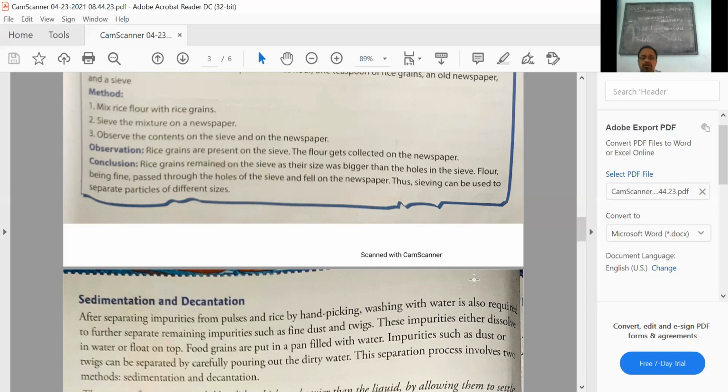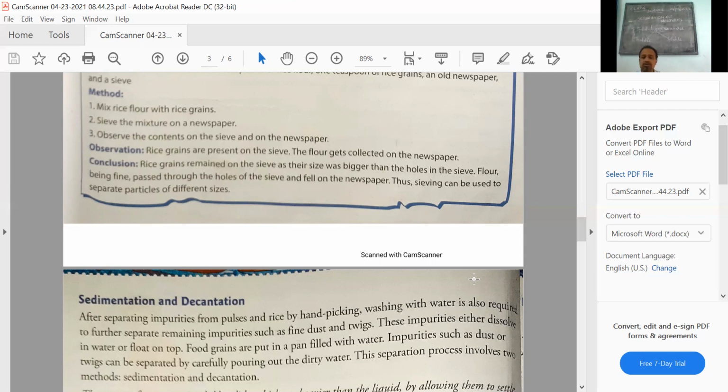Now, look into sedimentation and decantation. I'll define sedimentation and decantation once more. First, the meaning of sedimentation. Sedimentation is the process of settling down of heavy suspended particles. Suspended means insoluble. Here the word heavy indicates that only particles heavier than water can settle down in water.